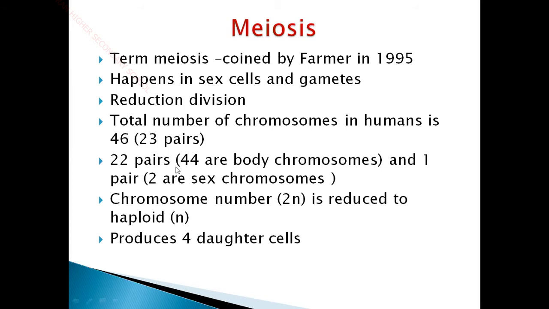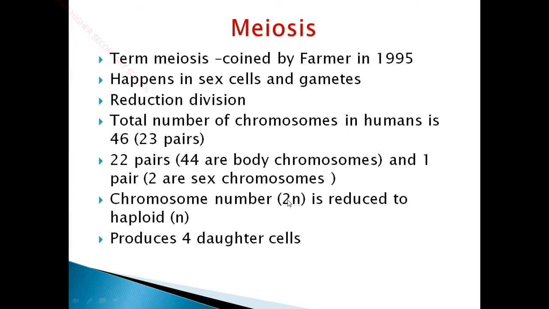In the sex chromosomes, the meiosis process happens, whereas in body chromosomes the mitosis process happens. In gametic cells, or the germ cells, meiosis happens. Here the chromosome number 2n is called the diploid condition, since it contains 2 into n chromosomes. This is reduced to haploid, which is n number of chromosomes.